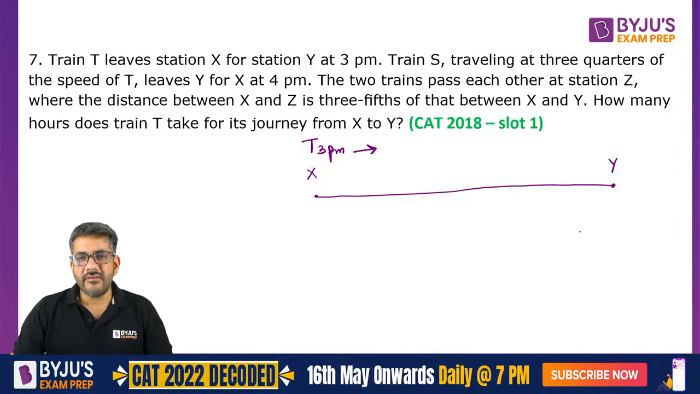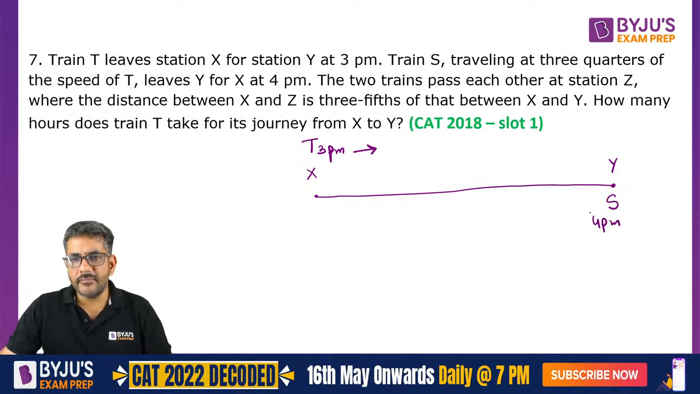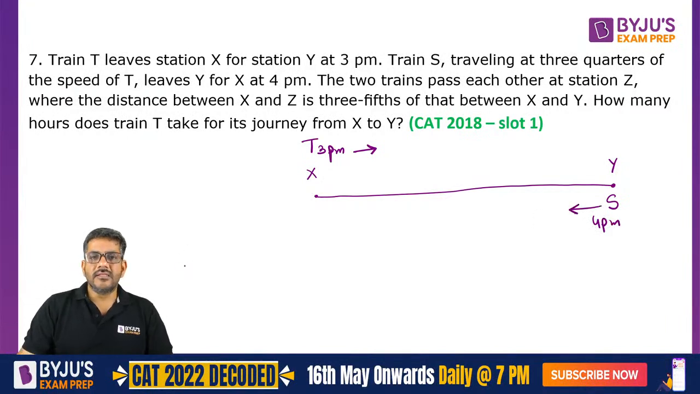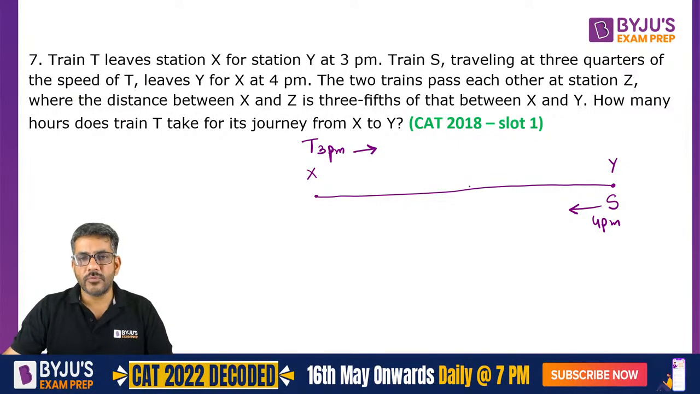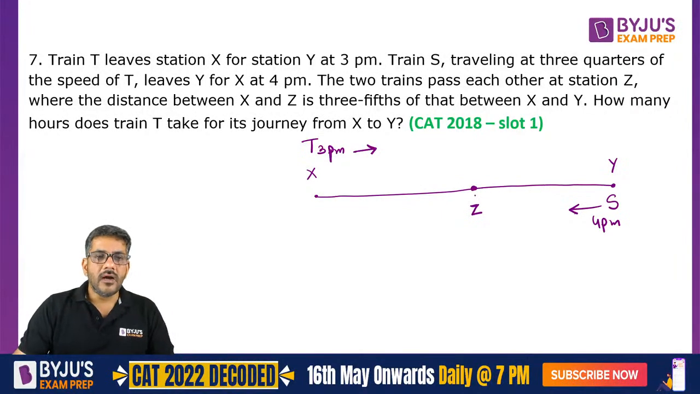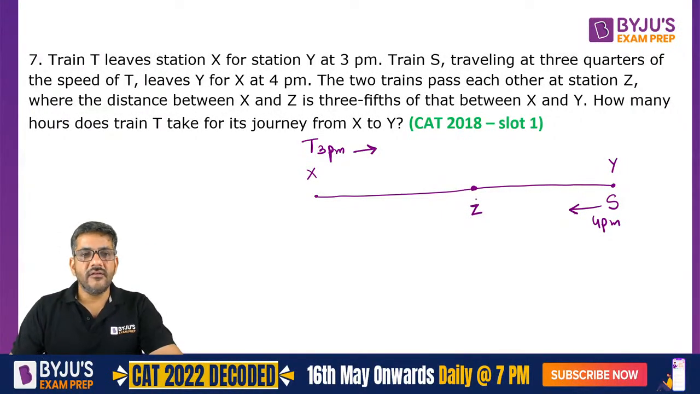Train S, traveling at 3/4 of the speed of T, leaves Y for X at 4 p.m. From here S leaves at 4 p.m. towards X. The two trains pass each other at station Z, where the distance between X and Z is 3/5 of that between X and Y. So they pass each other at this point Z, and this distance XZ is 3/5 of the total distance. How many hours does train T take for its journey from X to Y?